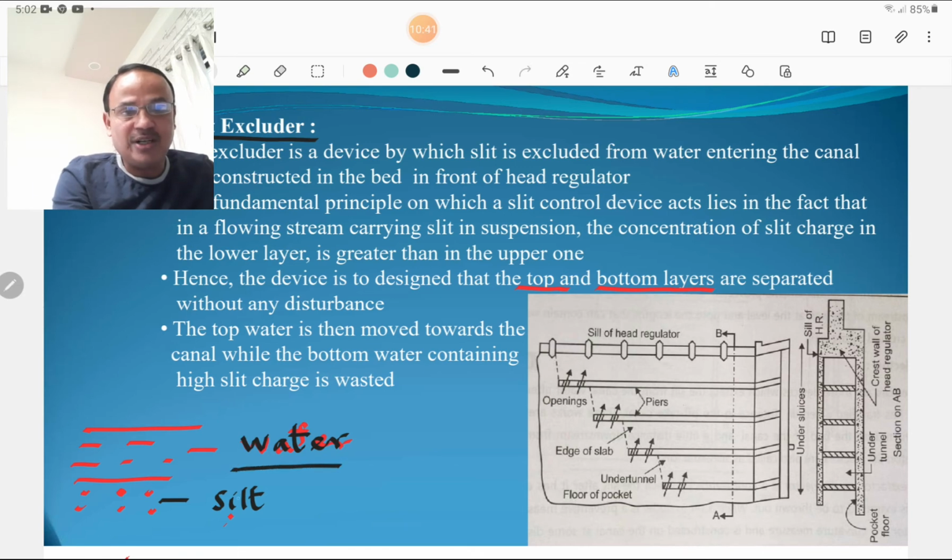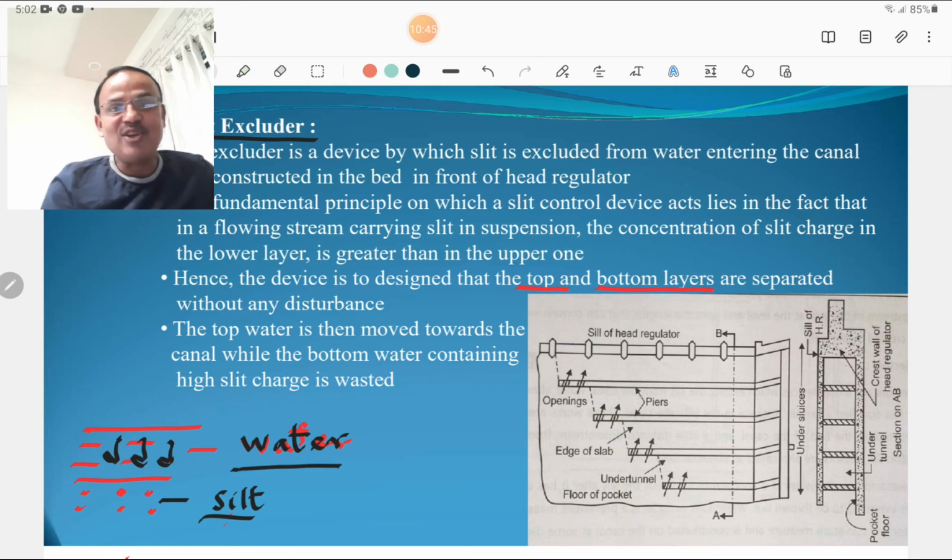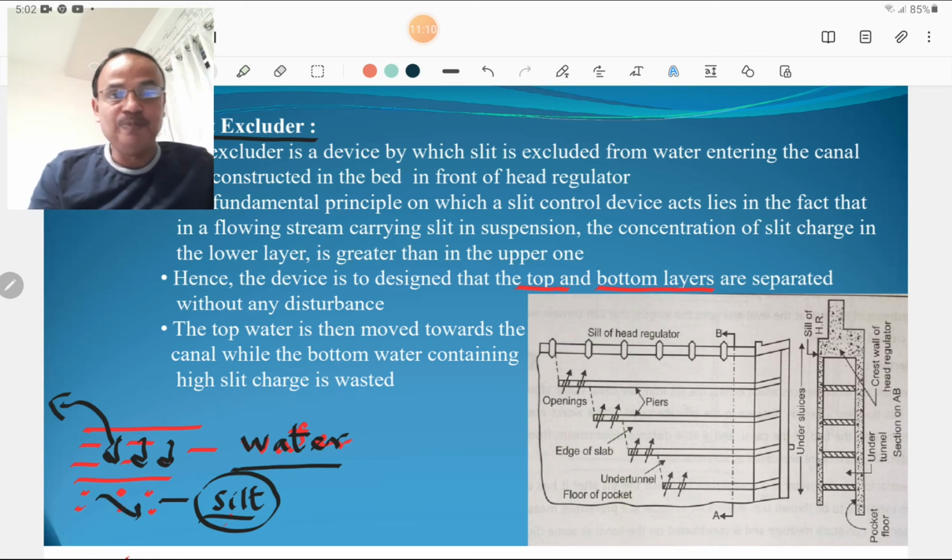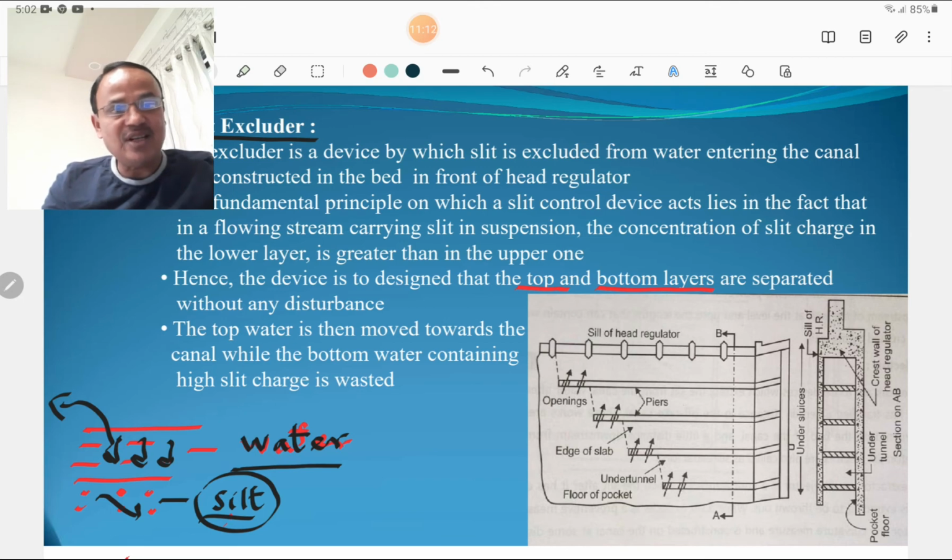If this is the water, the silt goes down. So the upper part consists of silt-free water and the lower part consists of silty water. This is the fundamental of the silt excluder. Hence, the device is to be designed so that the top and bottom layers are separated without any disturbance. The top water is then moved towards the canal and the bottom layer containing the high silt charge is wasted, or that silt is removed from that water. So that is the silt excluder.